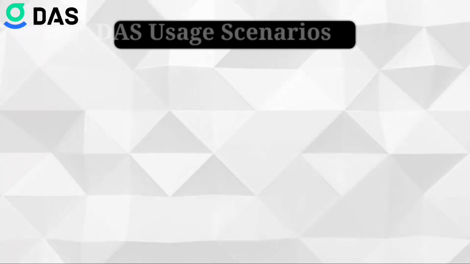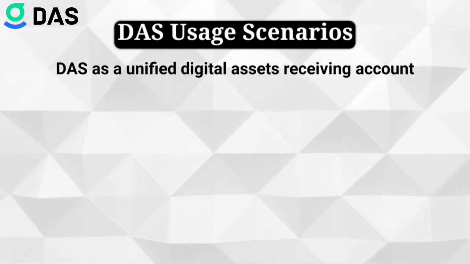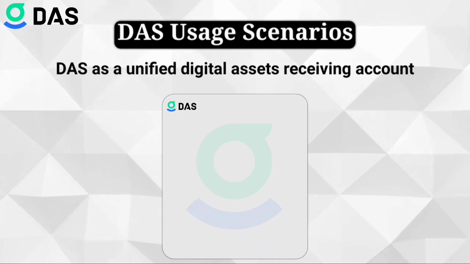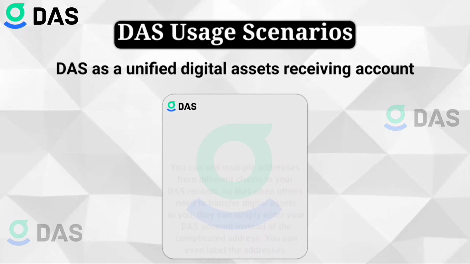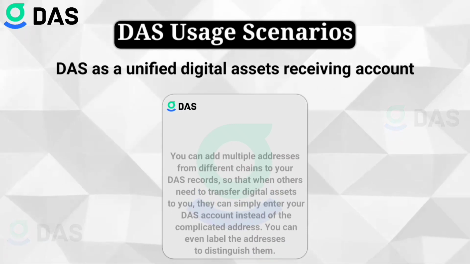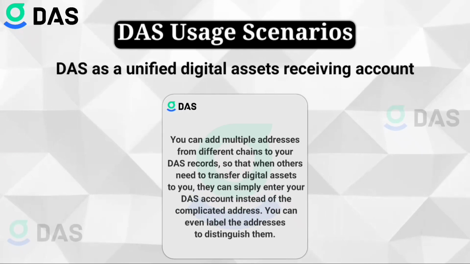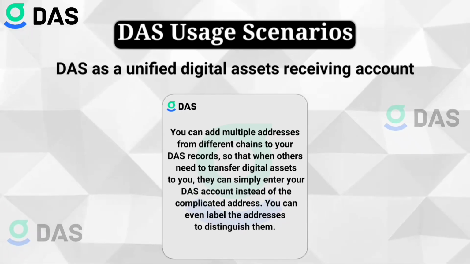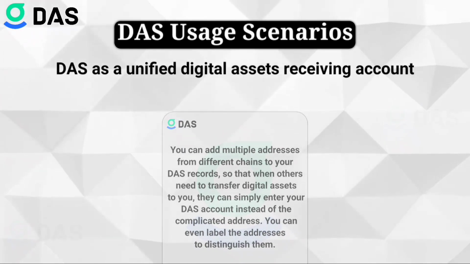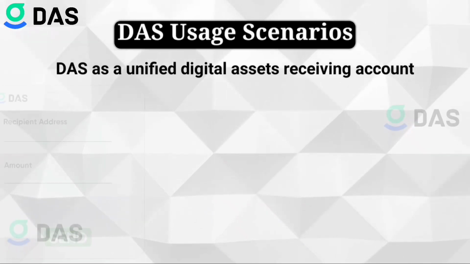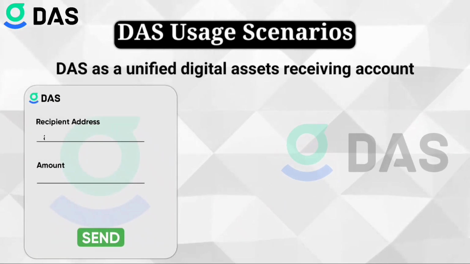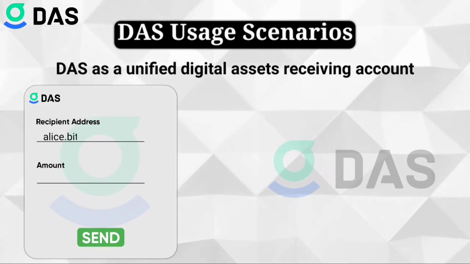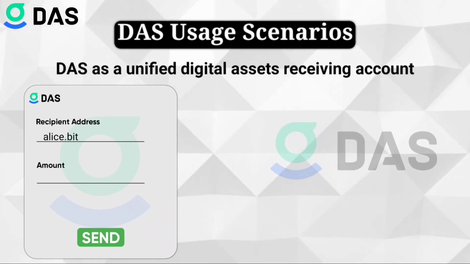DAS usage scenarios. DAS as a unified digital asset receiving account. You can add multiple addresses from different chains to your DAS records so that when others need to transfer digital assets to you, you can simply enter your DAS account instead of the complicated address. You can even label the addresses to distinguish them. If a user is going to send Bitcoin to Alice in applications that support DAS, the user only needs to fill in the payment address alice.beat.